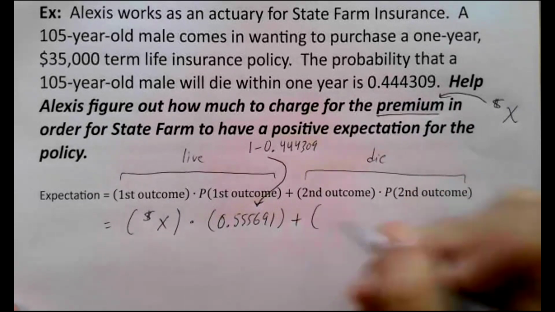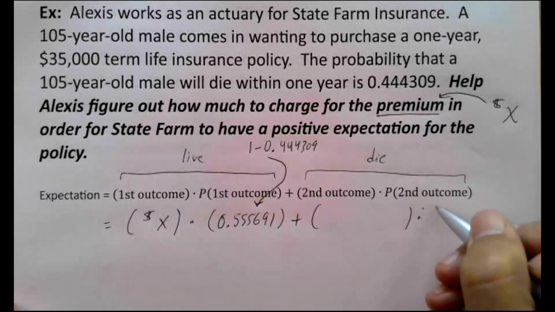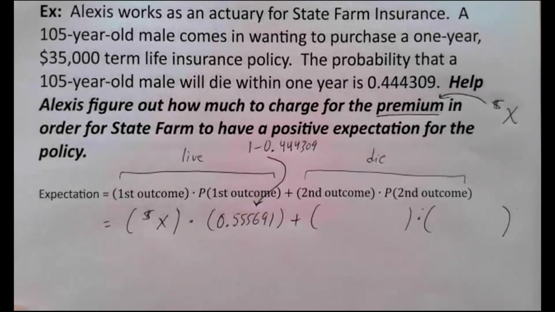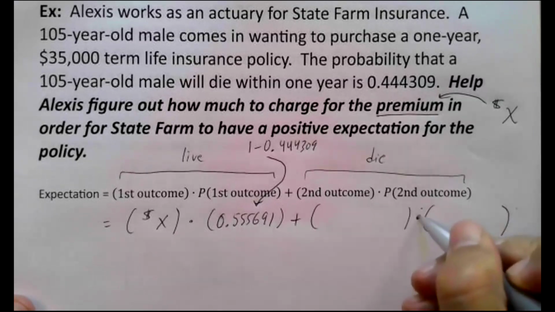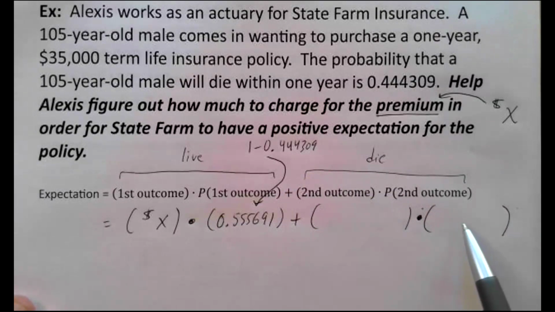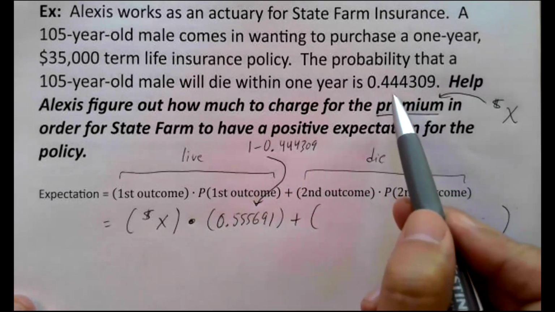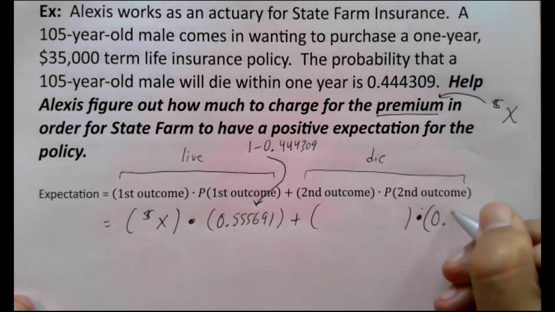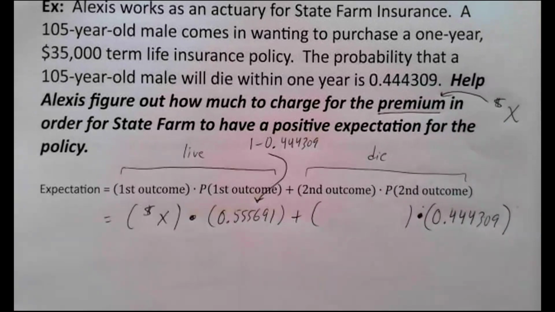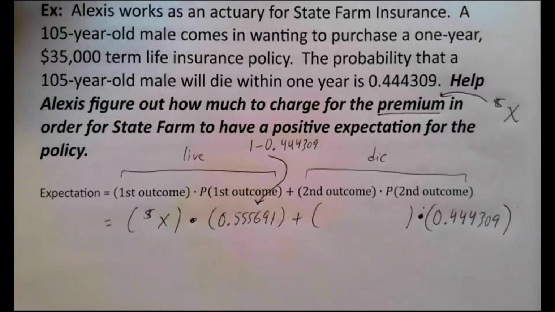And then over here, we have what's going to happen if the person dies. The insurance company is going to lose some money. And what's the probability the person's going to die and the insurance company loses money? Well, I already know this part. It's right there, right? The probability the person's going to die within the next year is given to us as 0.444309.